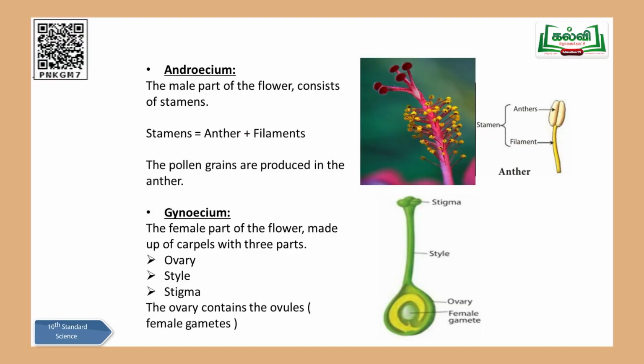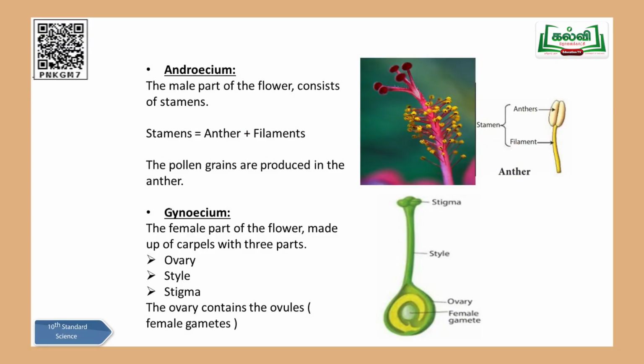Now moving on to the gynoecium. For the gynoecium, you will have to dissect this flower. You can see the basal region of this particular flower. You can see a swollen part which is nothing but the ovary. When you cut open this organ, inside you will have a long, thin, filamentous, stem-like structure.